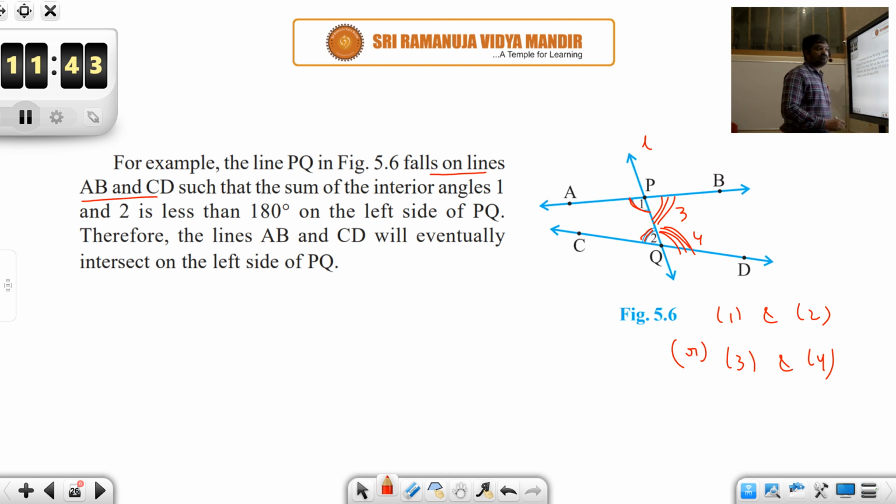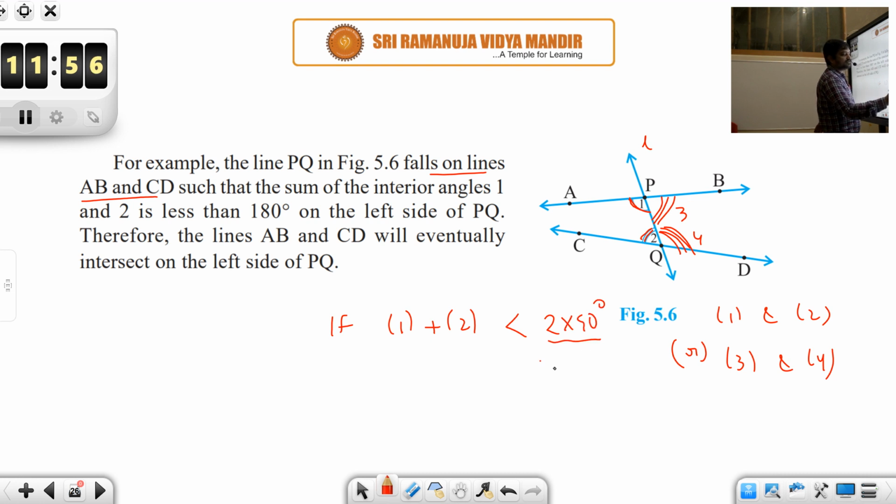Now in the fifth postulate, what he is saying is that if this 1 plus 2 is less than 2 right angles, that is twice 90 degrees, that is less than 180 degrees, then what postulate 5 is saying is that these two lines AB and CD, when produced, meet at a certain point.